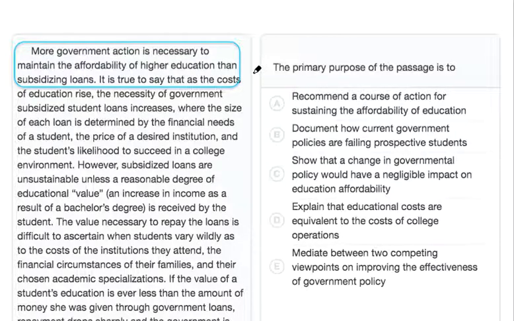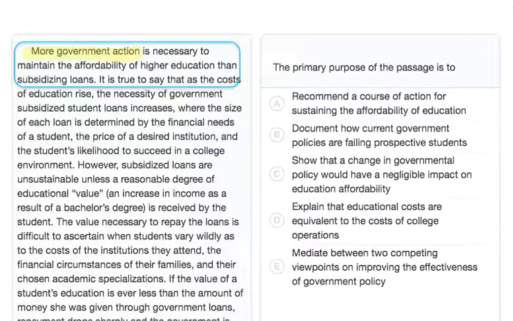Take a look at the first sentence of the passage, which is highlighted here in the blue box. Here, the author introduces the idea that there is more action that could be taken. This action is described in the following paragraphs. With that idea in mind, we can guess that the author wants to recommend steps or solutions that the government could use to solve the problems in educational financing.